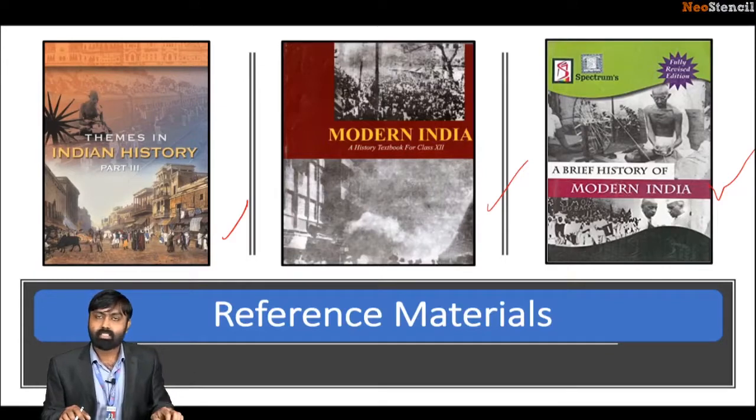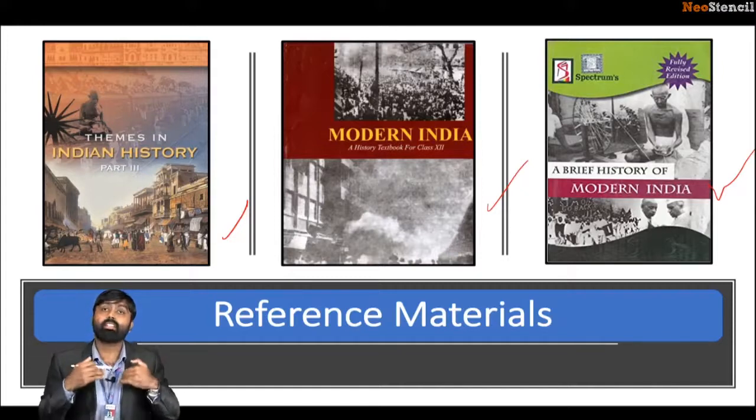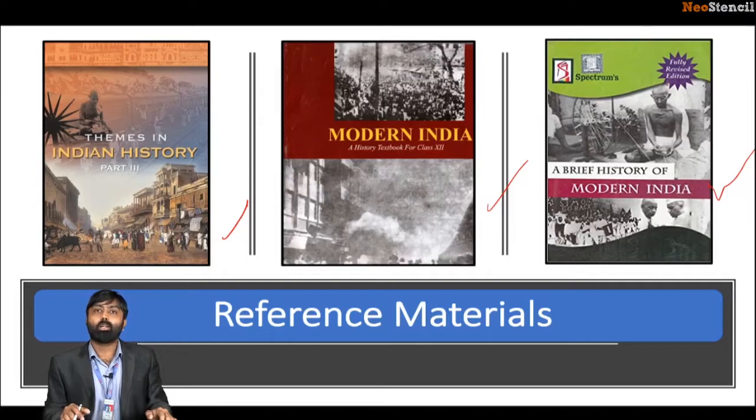One must remember that Spectrum is a book that is created exclusively for the UPSC examination, and thus isn't a standard reference material as far as the subject of history is concerned. It is a standard reference material as far as the UPSC aspirant is concerned. So it is highly unlikely that a UPSC examiner would frame his question from this particular book. This is something that one must remember. So this is a caveat that I would like to add there.